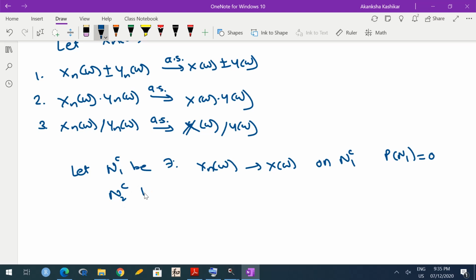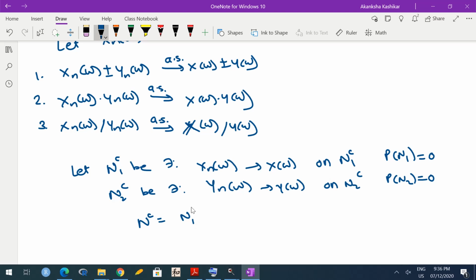Similarly, let N2 be such that Yn(omega) converges to Y(omega) on N2 complement, with probability of N2 being 0. Now we will define N complement as N1 complement intersection N2 complement, and we have proved in the earlier proof that probability of N complement is 1.